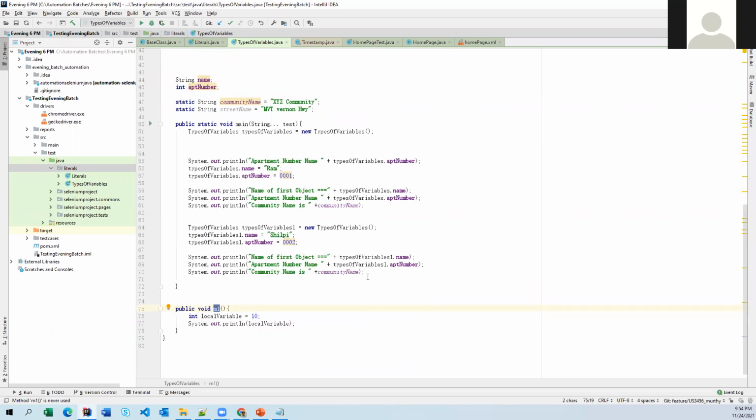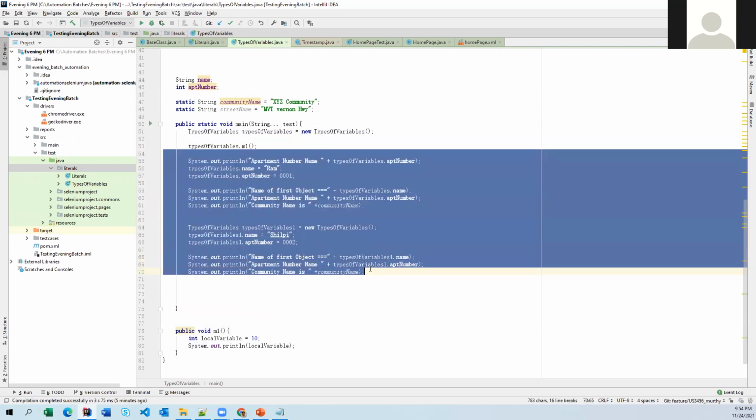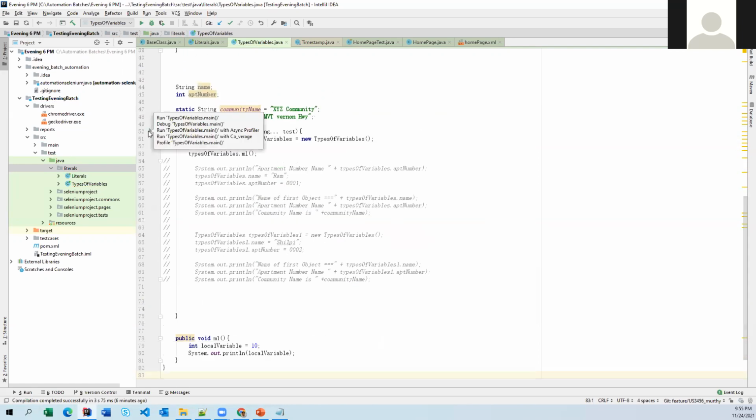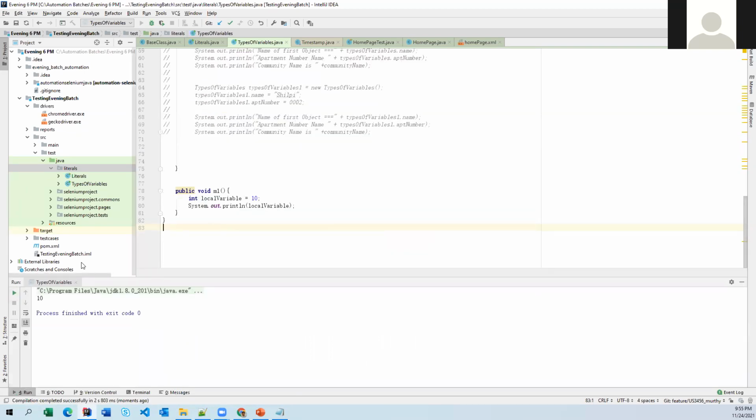Let me access this using my current class object and print what it is going to do. I already have an object, so let me use this object to call the M1 method. Let me comment out this one. Here I have declared a local variable and assigned a value, and now I'm trying to print it. Just focus here, I'm going to talk about one more scenario. Let me run this and see what happens. So 10 has been printed.